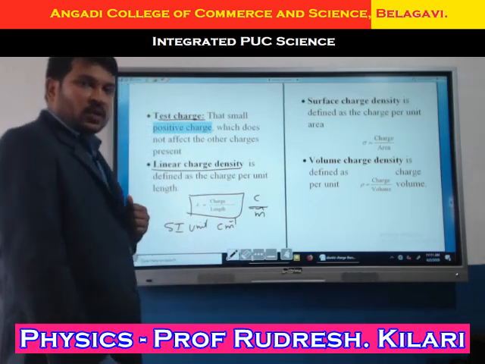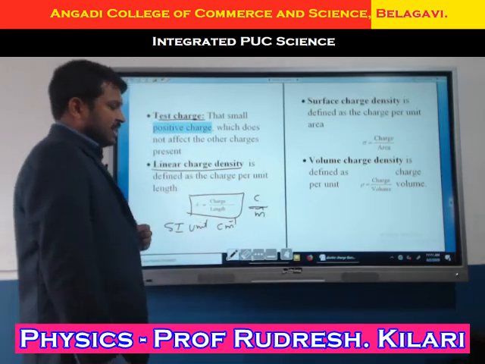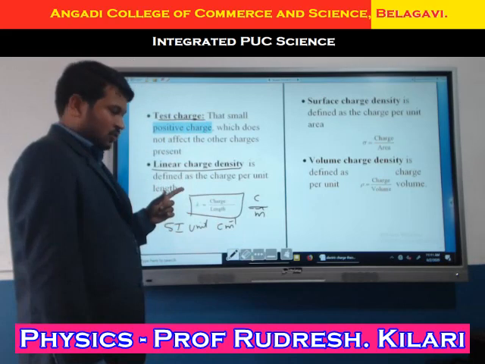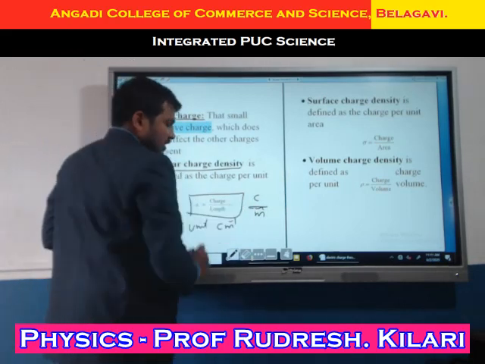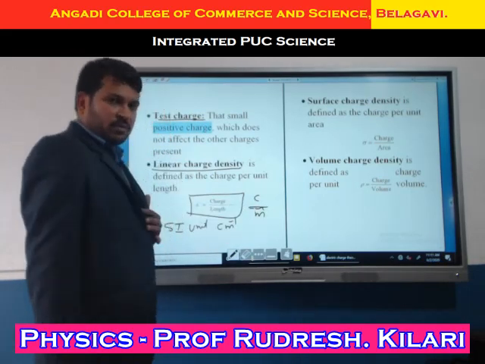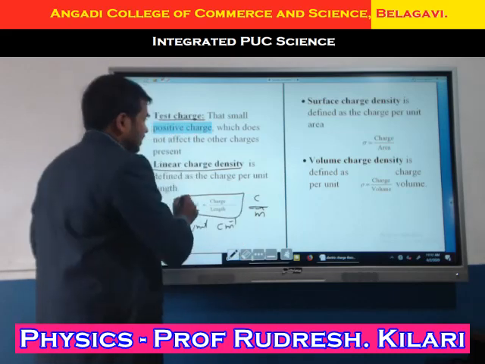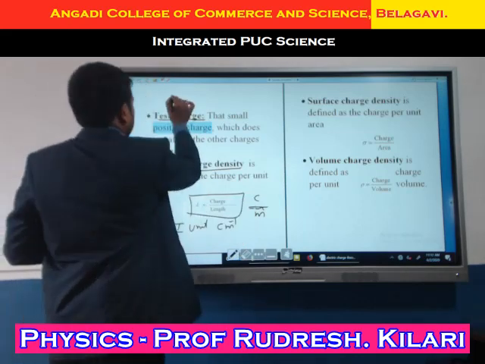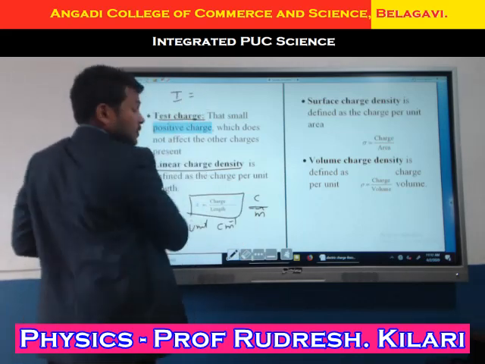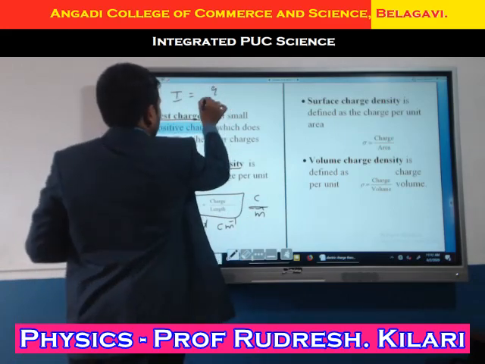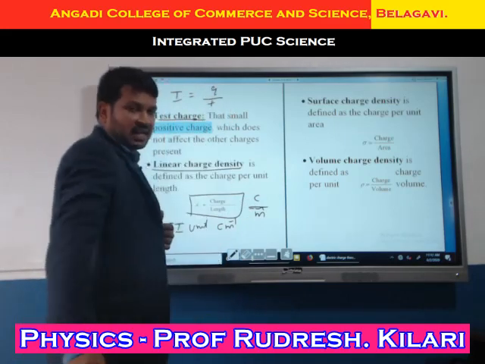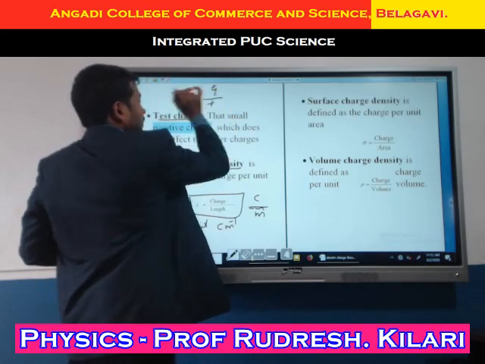What is the SI unit? Coulomb per meter. You can write the dimensional formula also. What is the dimensional formula for charge? I will write it here. We know that current equals charge per unit time. But we want the dimension of charge.